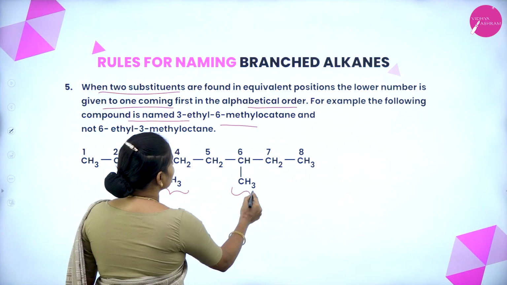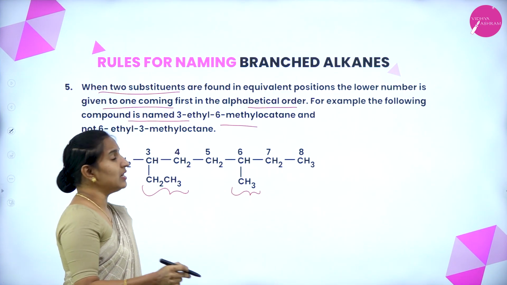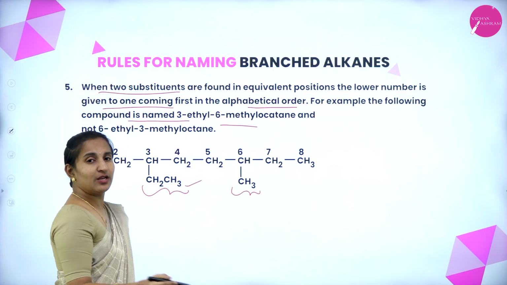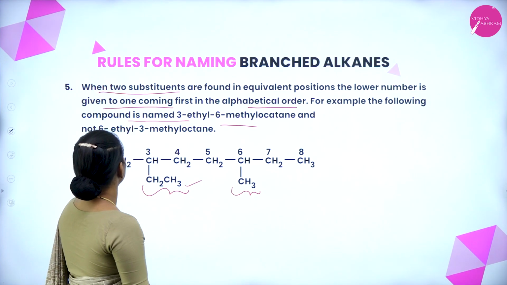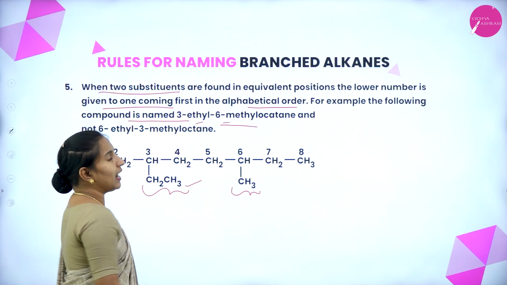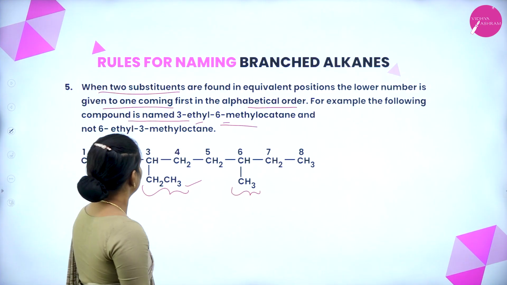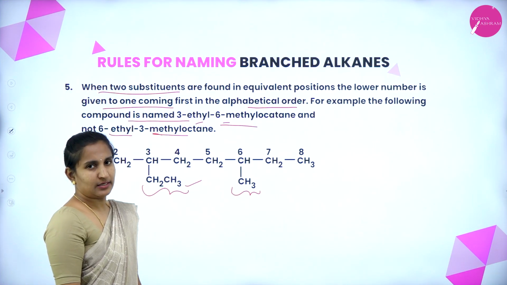At carbon number 6, we have a methyl group. Among ethyl and methyl, ethyl comes first alphabetically, so the name is 3-ethyl 6-methyl octane, not 6-ethyl 3-methyl octane.